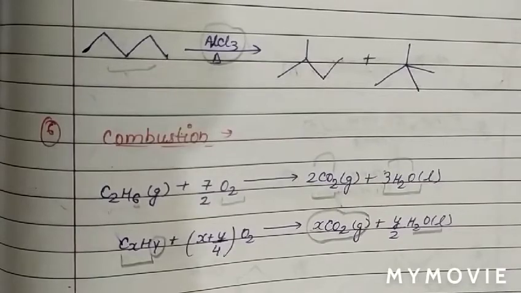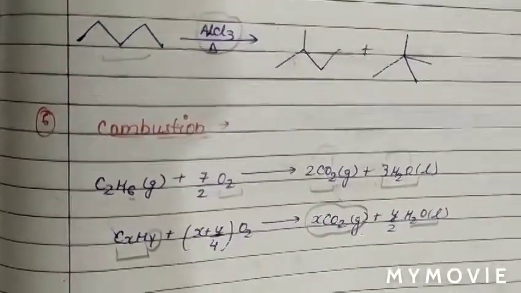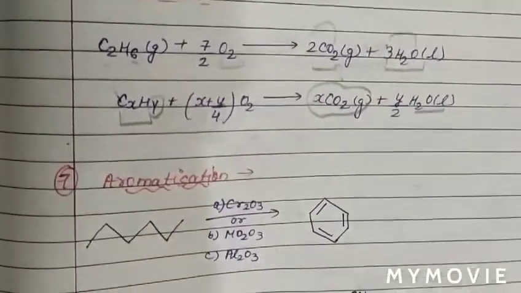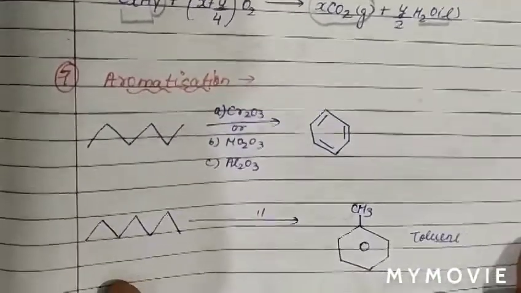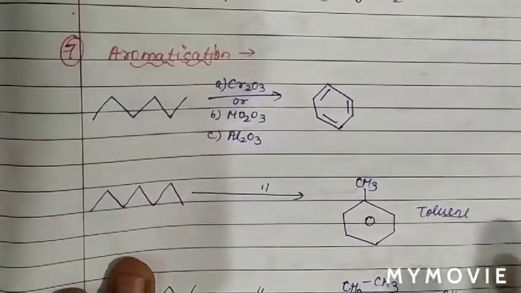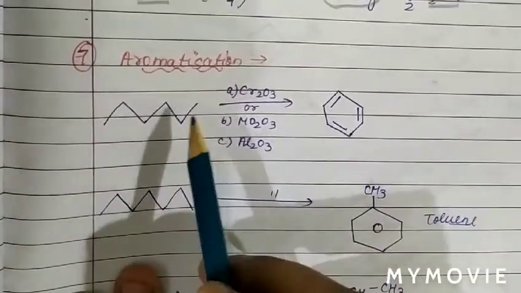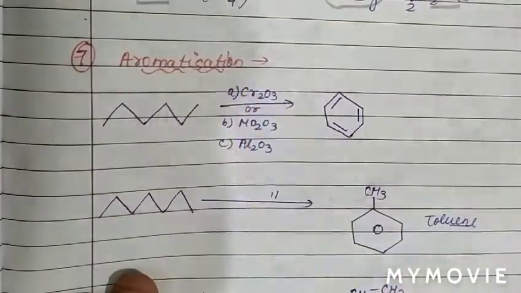Now we will discuss another chemical property of alkane, the reaction we call the aromatization reaction. Normal alkanes will convert into aromatic compounds.